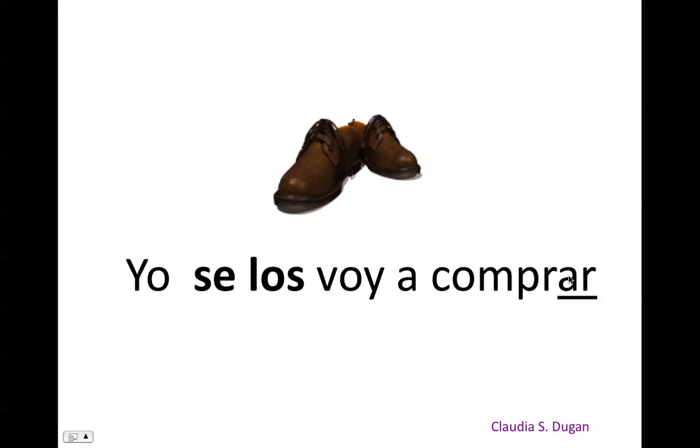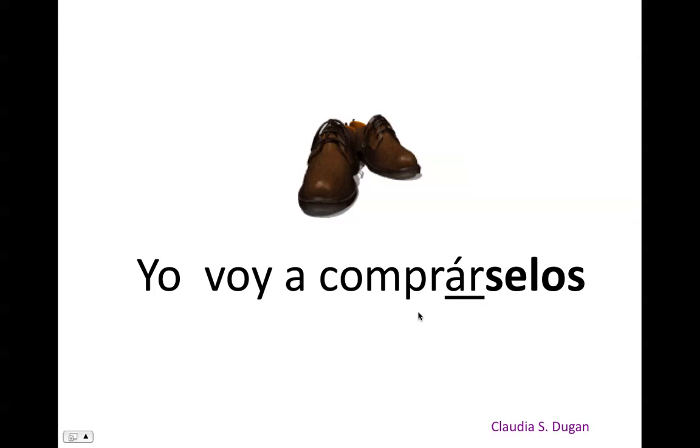Well, just like you did with the reflexive, you could use the indirect object, direct object, and verb in that order, or you could attach the indirect and the direct object to the infinitive, like this. Yo voy a comprárselos. But because now you created a very long word, comprárselos, you need to be mindful and add an accent. Yo voy a comprárselos.